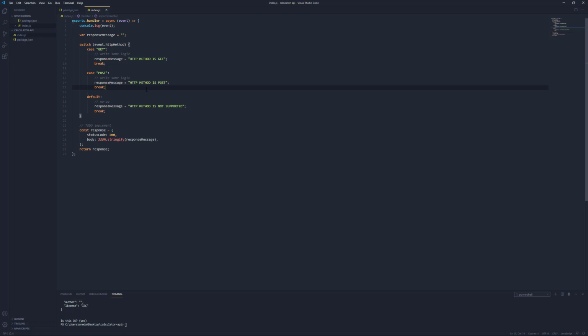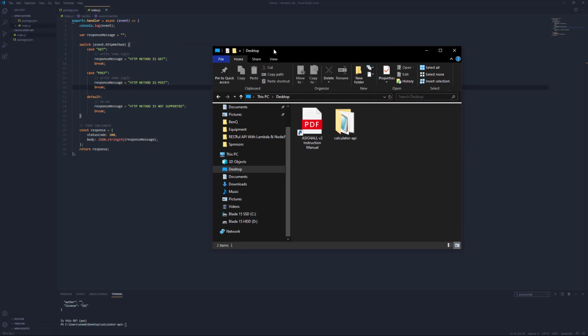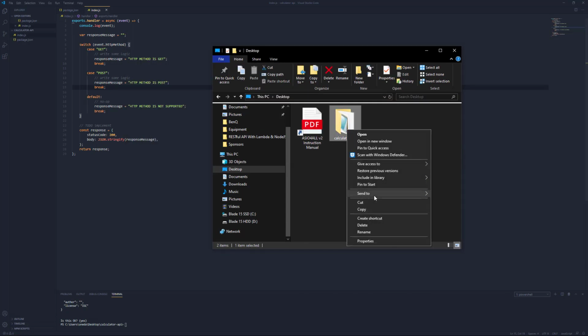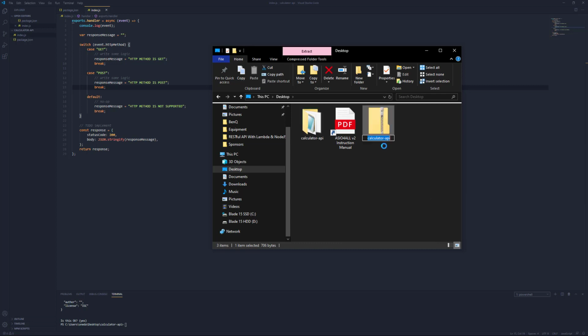So our method of deployment is going to be really basic. We're not going to do anything fancy in this video. We're simply going to find our directory, and we're going to compress it into a zip file. And then we're going to call that our Lambda zip. So this is our deployment zip file. And then we just go back to the Lambda dashboard and upload this zip file into our project.